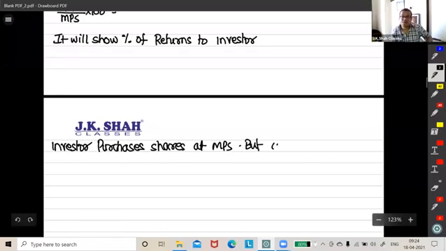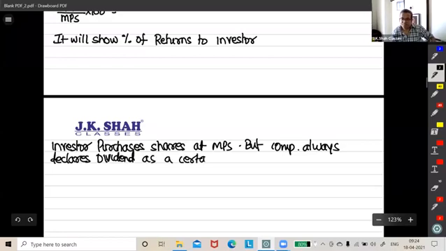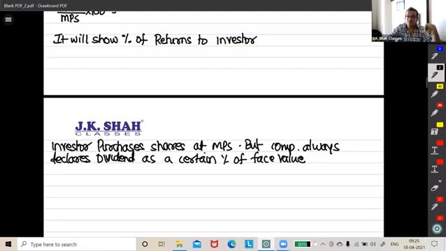But the company always declares dividend as a certain percentage of face value. You come across this, guys. Companies declare dividend like this: 200% dividend, 300% dividend. Infosys just now gave 300% dividend, 15 rupees.